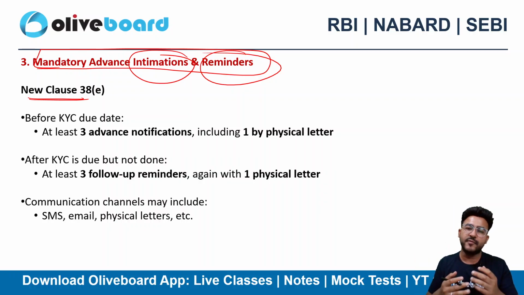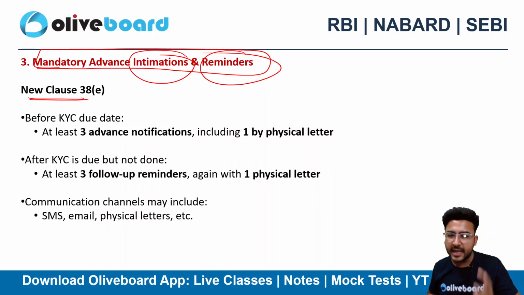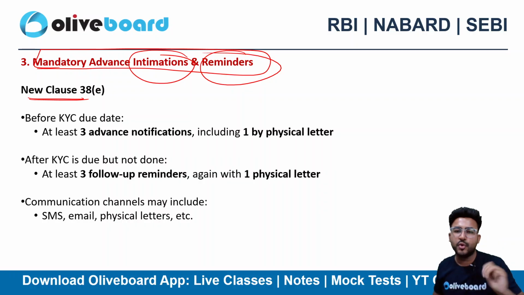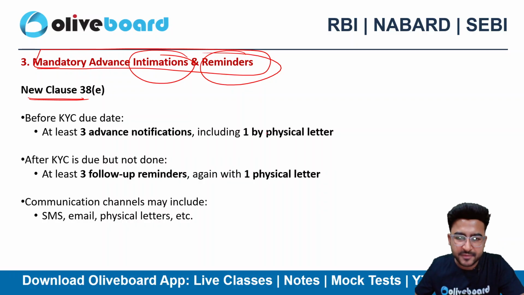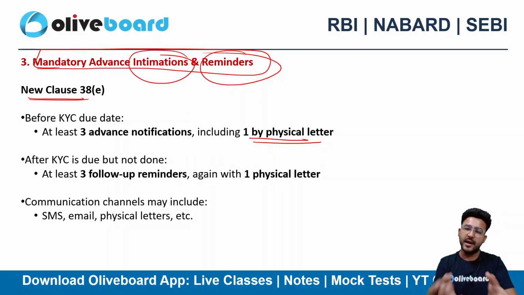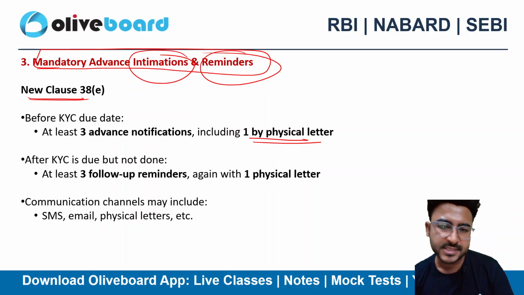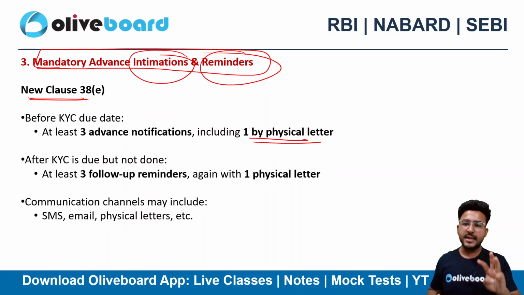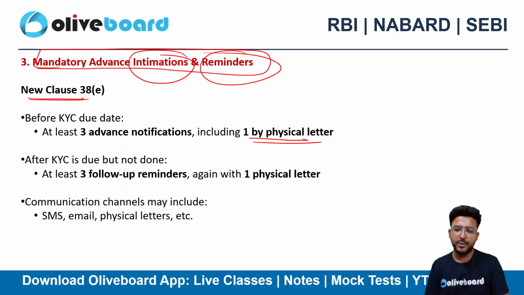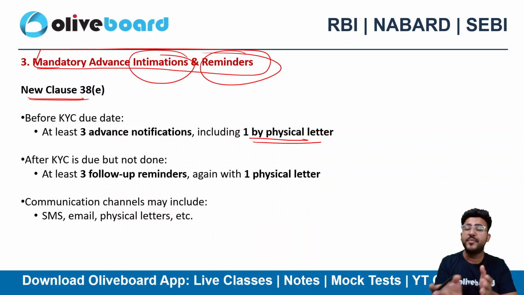So you need to inform the customers even before the KYC due date, with at least 3 advance notifications, including 1 by physical letter. The rest you can do via email or SMS. So 3 advance notifications you need to send to the customer, saying that your KYC is pending, before the due date.